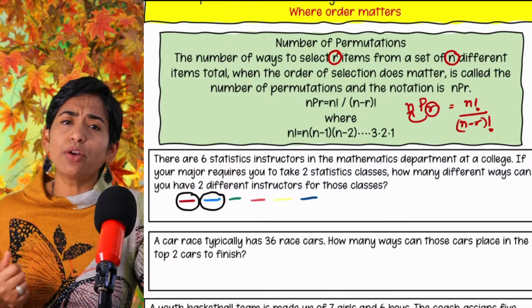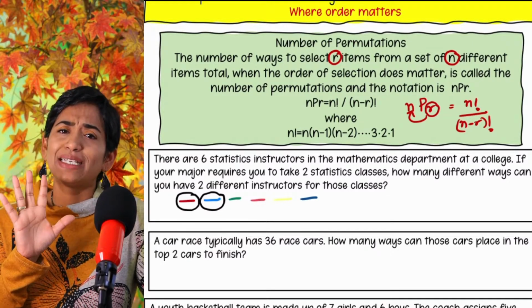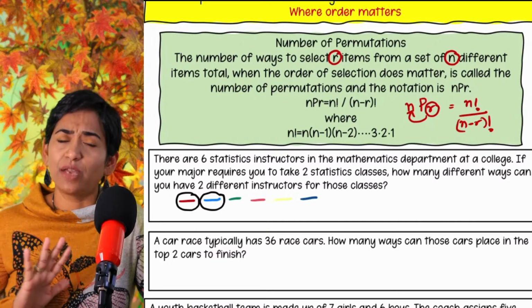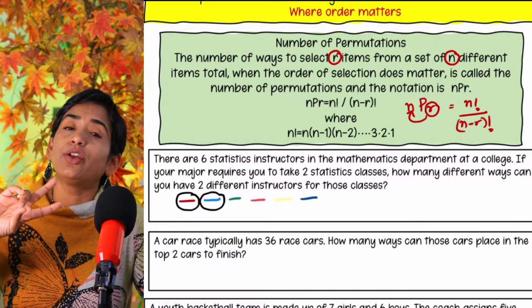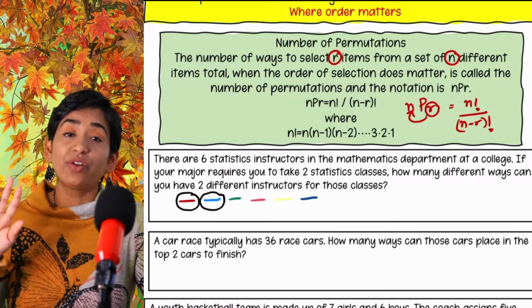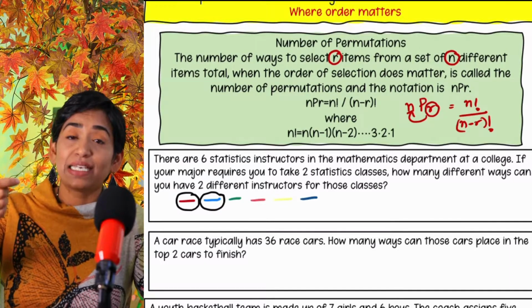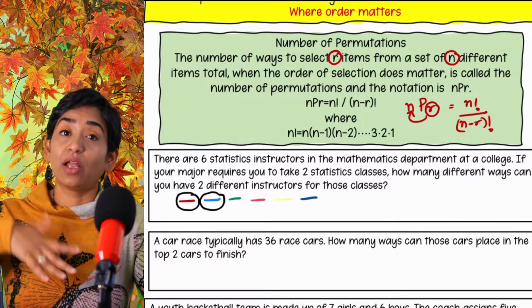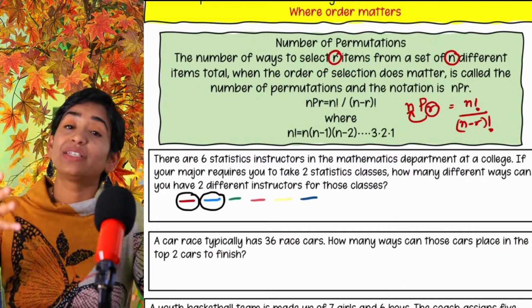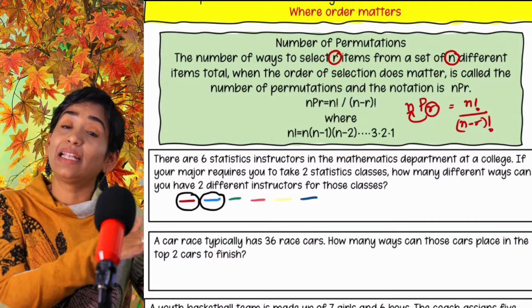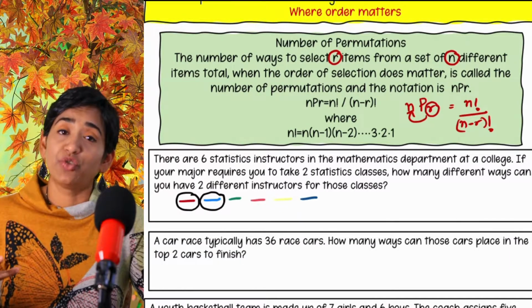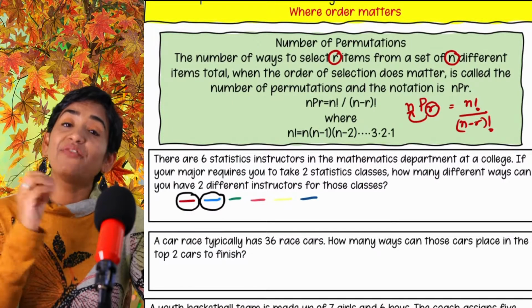Just like when you're doing your schedule, you always make sure you're taking the classes where you have enough time to study, right? So just like that, your statistic courses with 2 different instructors, if your first class is at 9 o'clock, the second class is at 11 o'clock, that's an arrangement. If your first class is at 9 o'clock and the second class is on Tuesday, that's a different arrangement. So the order definitely matters.